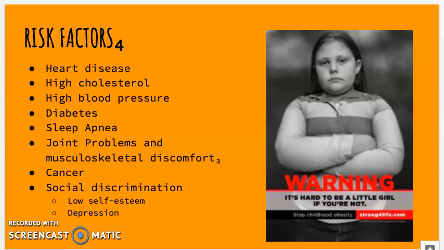Children who have obesity are more likely to have joint problems, musculoskeletal discomfort, fatty liver disease, gallstones, gastroesophageal reflux and or heartburn, and cancer. Aside from the clinical perspective, children who are affected by obesity face psychological problems such as anxiety and depression, low self-esteem, low self-reported quality of life, and social problems such as bullying and stigmas. If children have obesity, their obesity and disease risk factor in adulthood are likely to be more severe.